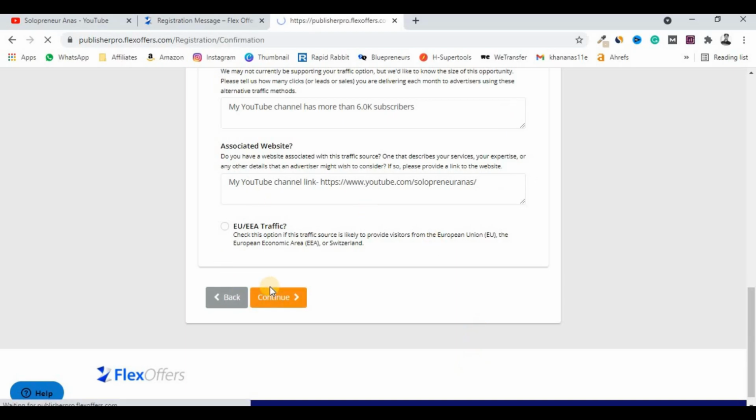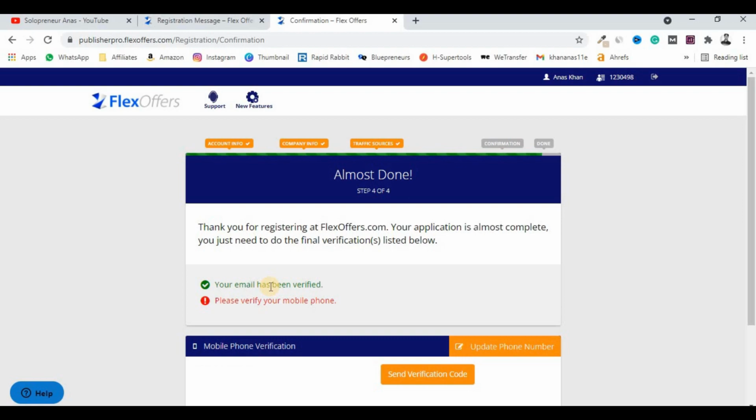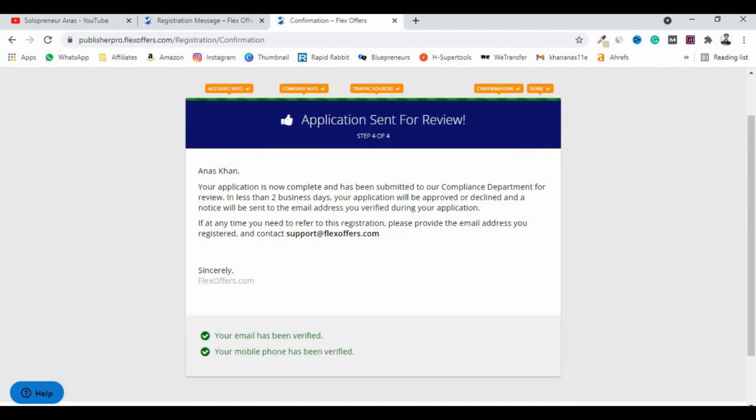Alright, now we have to move to the next step, which is to verify my phone number. Let me quickly verify my phone number through OTP. As you can see, I have verified my phone number, and currently it is saying that your application is now complete and has been submitted to our compliance department for review. In less than 2 business days, your application will be approved or declined, and a notice will be sent to your email address. They are saying it will come in 2 days, but according to my experience, sometimes it may take more than 10 days or about a week.